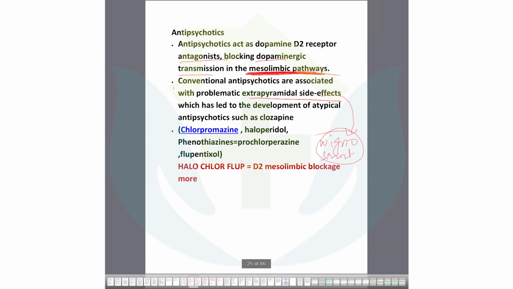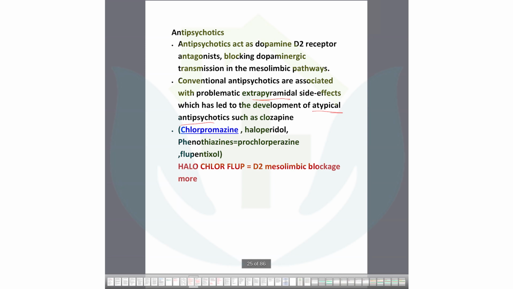So that's why conventional antipsychotics are bad. They have a lot of side effects. All the receptors are involved. So the nigrostriatal pathway is also involved. That's why extrapyramidal effects occur. And that's why atypical antipsychotics are also given, because atypical antipsychotics have more specificity. They can act on other receptors also, and the extrapyramidal symptoms will decrease.